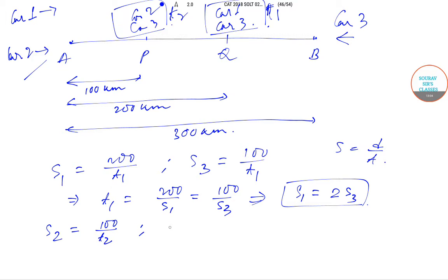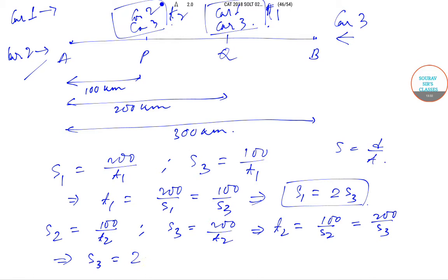And in a similar case, the speed of car 3 will be equal to, since it has to travel the distance BP, 200 kilometer divided by t2, and this will give us that t2 will be equal to 100 by s2, and this will be equal to 200 by s3. And after proper cancellation, this comes down to s3 will be equal to twice of s2.